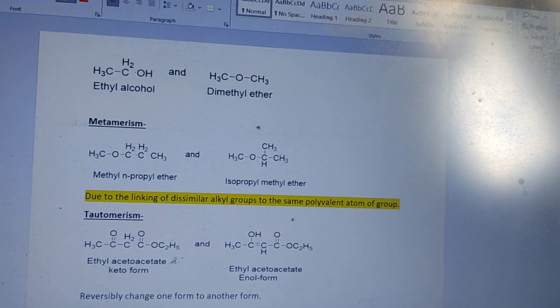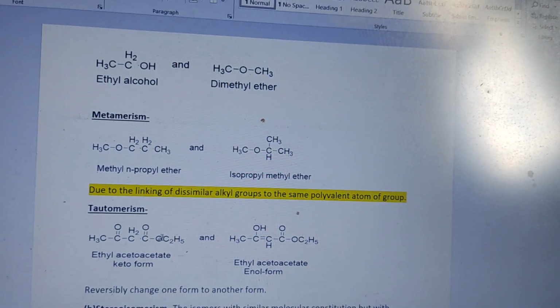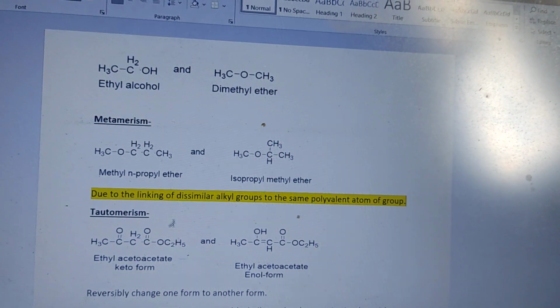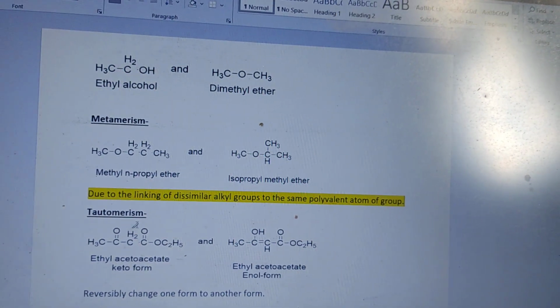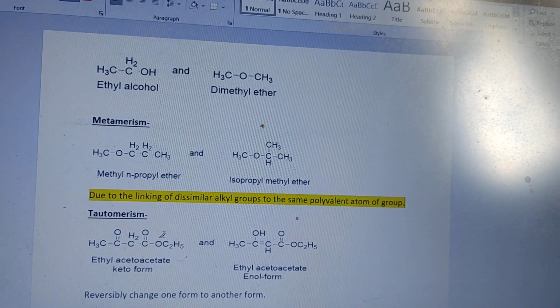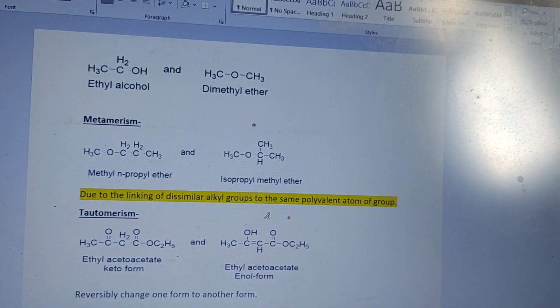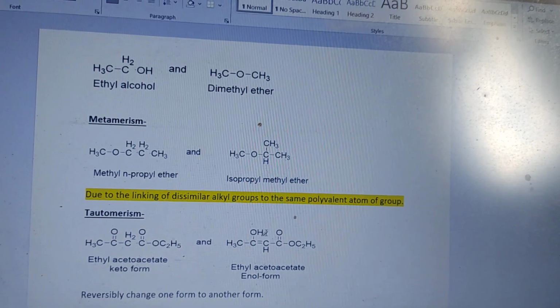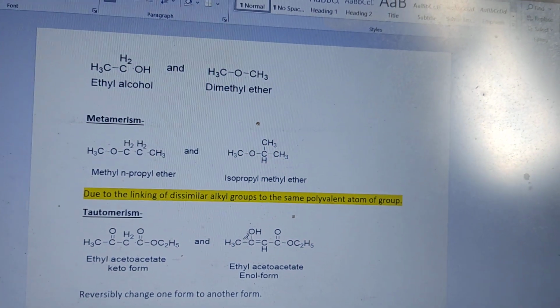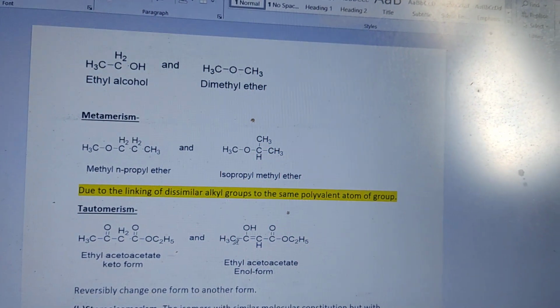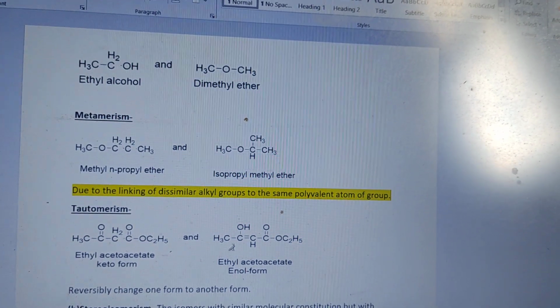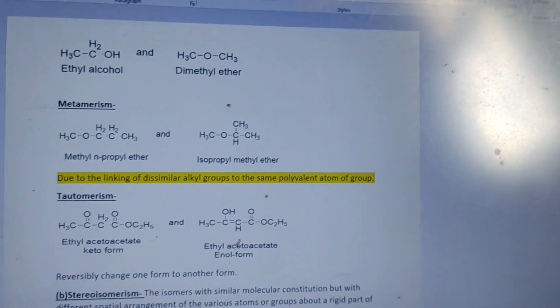There are 2 forms, both are ethyl acetoacetate, but 1 is the keto form due to the 2 keto groups, and the other is the enol form because it has 1 keto group and 1 enol group. Here a double bond is formed, and there is an OH. Due to 1 OH and 1 double bond, that is called the enol form.